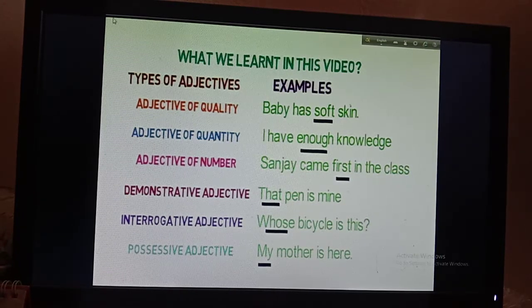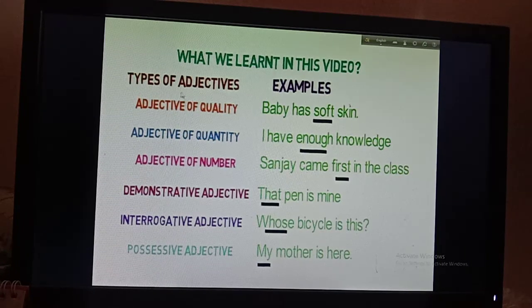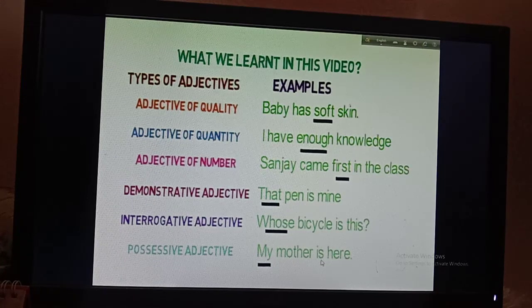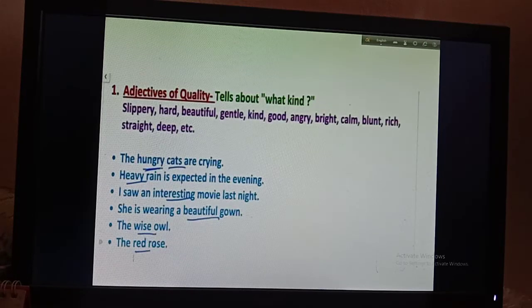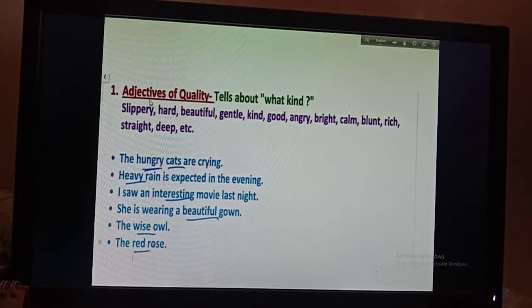Okay, so you have to write it down in your copy. Here I have written in short about the types of adjectives and also the examples, and I have shown you what is the difference between adjectives and also difference between pronoun. Okay, so all of you have to learn it very well. Now I am going to show you more examples from adjective of quality and also rest of the adjectives. Okay, so first of all, you can see that adjective of quality tells about what kind.